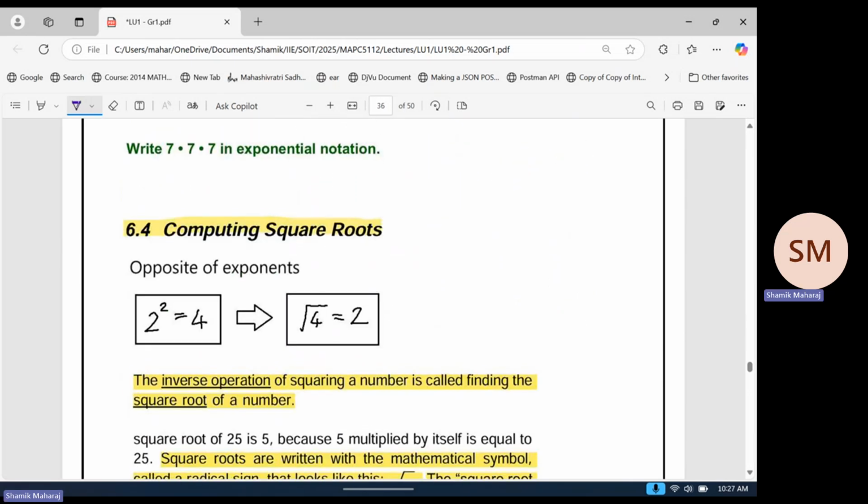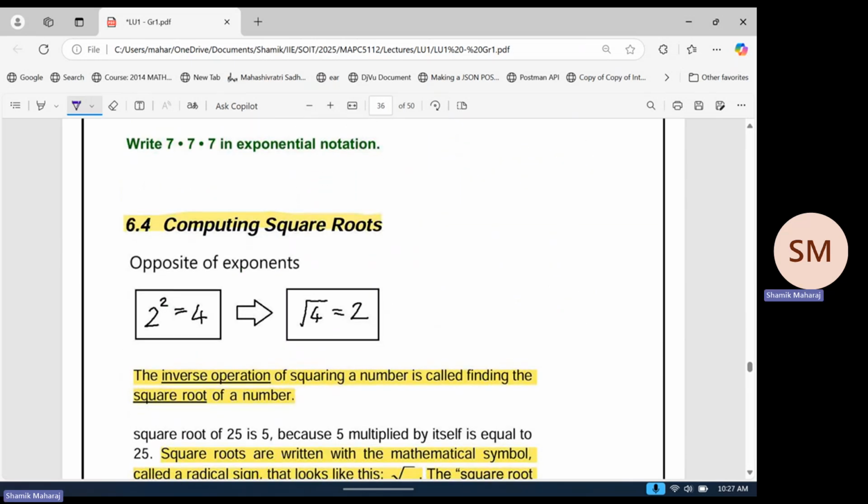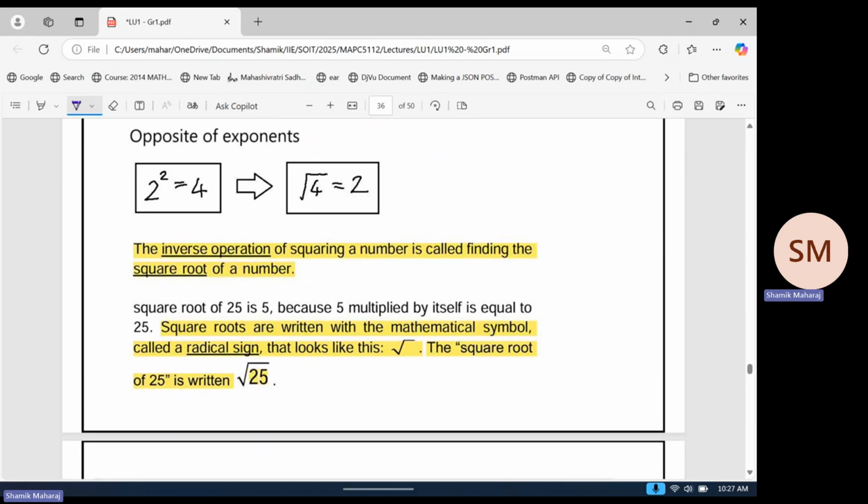Now a square root, roots in general, but we're talking about square roots here. Roots in general are opposite operations to exponents. For example, 2 squared gives you 4. To take the 4 back to a 2, you take a square root. So it just undoes what an exponent does. The exponent turns a 2 into a 4. The root turns a 4 back into a 2.